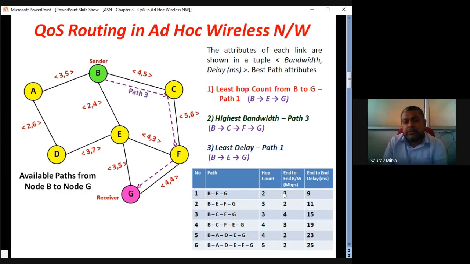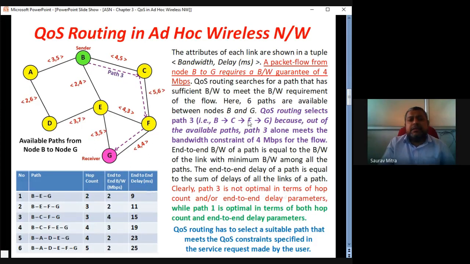Whenever we are designing a network, we have to choose what is the property that we want: least hop count, or least delay, or highest bandwidth. Depending on that, the path selection criteria or path changes from the source to the destination. The same thing is shown here. So the attributes are given by bandwidth and delay. So 3 and 5 means 3 Mbps is the bandwidth and 5 millisecond is the delay. So a packet flows from B to G. So the packet has to go from B and it should reach G.